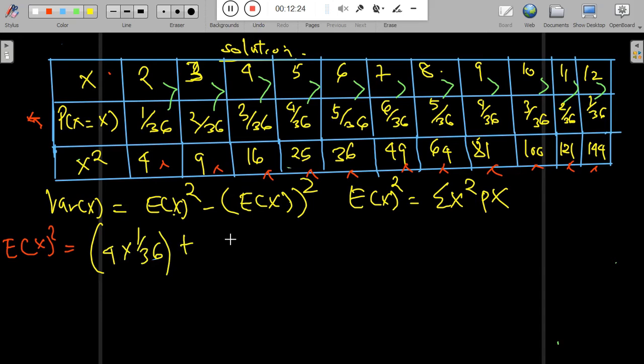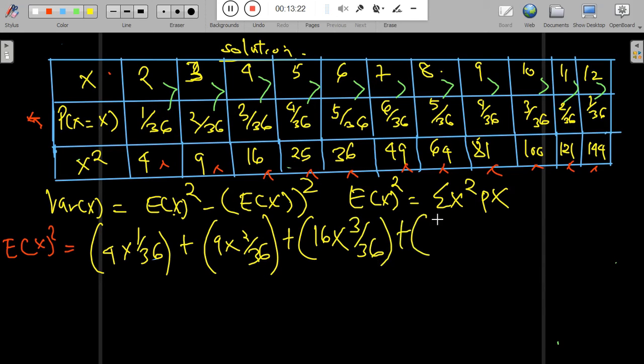Then plus, we take 9 times 2 over 36. We add also 16 times 3 over 36, as you can observe. So we take all the values of x squared and multiply them with the probability. Then plus 16 times 3 over 36, then plus 25 times 4 over 36.